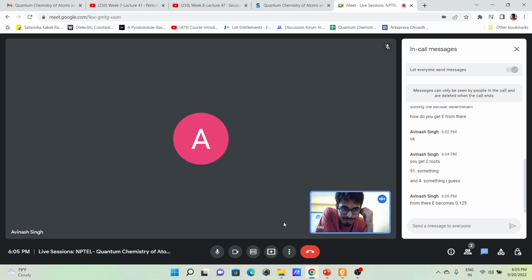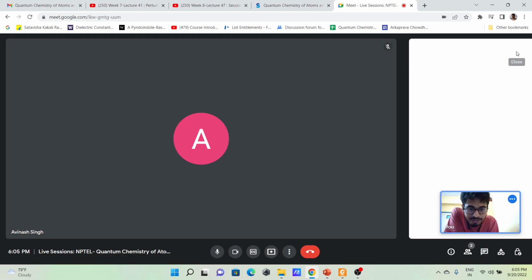From there, E becomes 0.125. I understand. A slight mistake is there in the slide. In the question, in the assignment also. In earlier versions there was a problem, but this time I have checked the assignments and updated the assignment in such a way that if you solve that, I will not say the answer you have written, but yes, that will come.